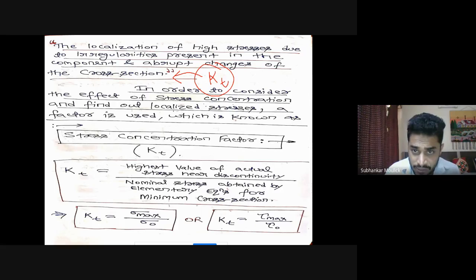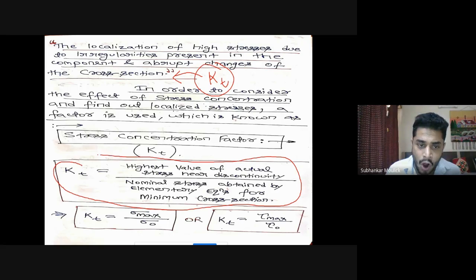This stress concentration factor Kt is defined as the ratio of the highest value of actual stress near the discontinuity divided by the nominal stress obtained by the elementary equation for the minimum cross section.